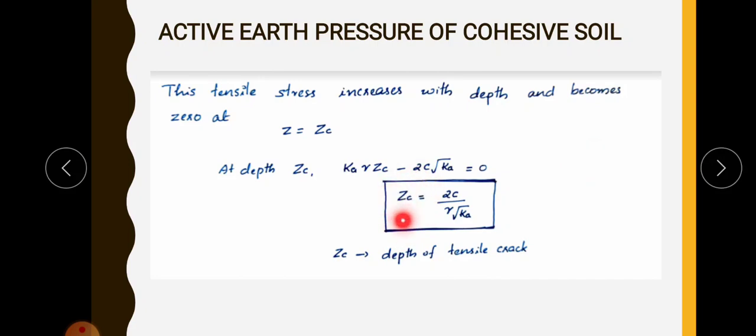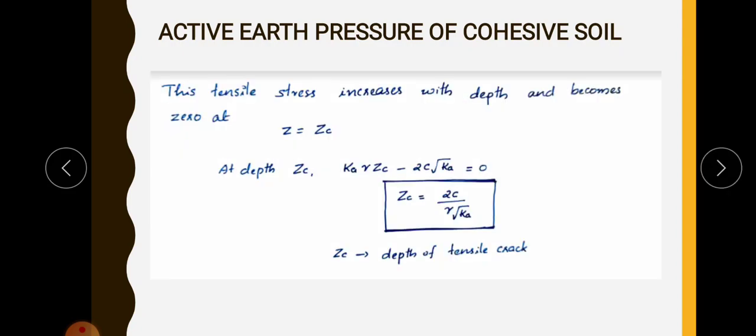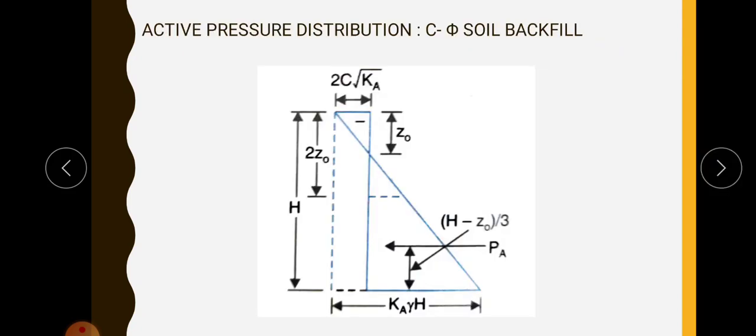So up to this depth ZC, the backfill soil is under tension. At this point the total stress is 0, active earth pressure is 0, that is clear from this figure. This is another figure, same as the previous one, but with some more parameters marked.